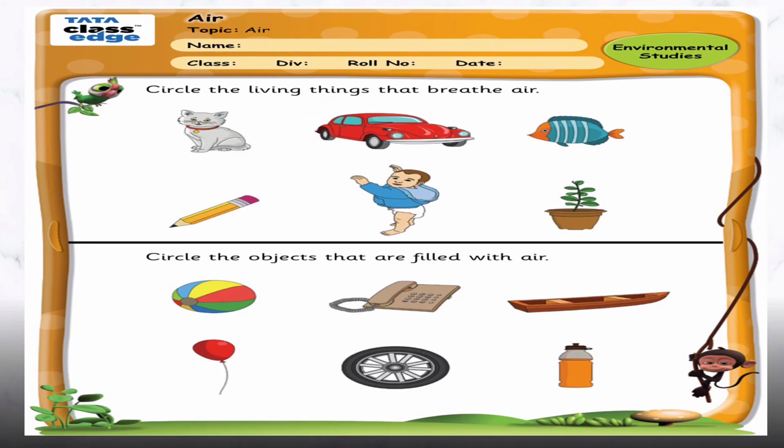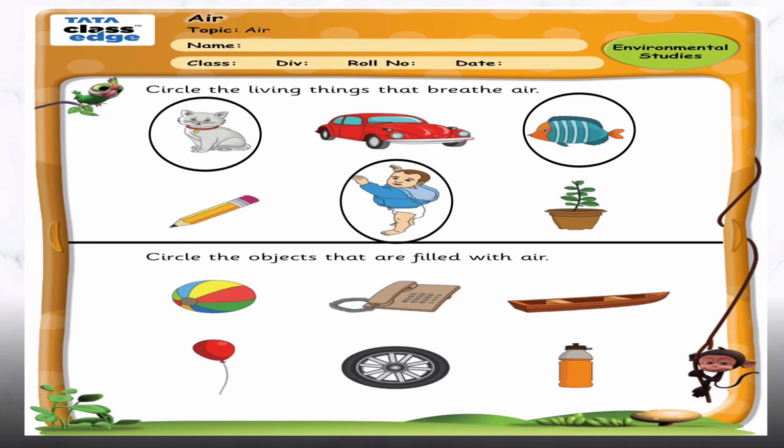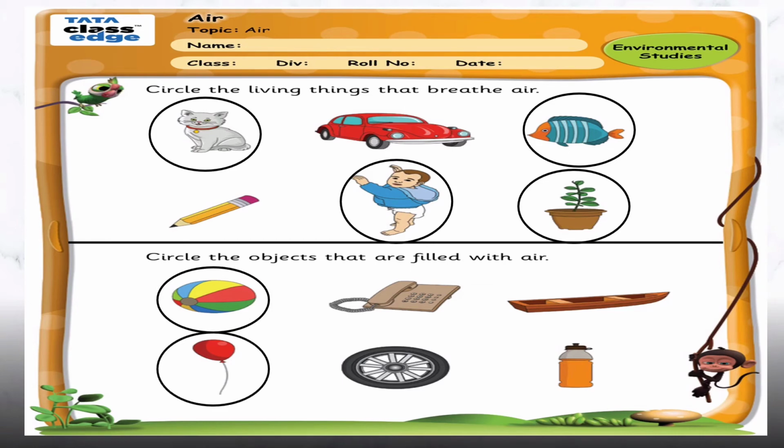Next worksheet, circle the living things that breathe air. Now we have to circle the living things that breathe air. Cat, fish, baby, plant. These four are the living things which need air to breathe. Circle the objects that are filled with air. Ball, balloon and tire are filled with air.